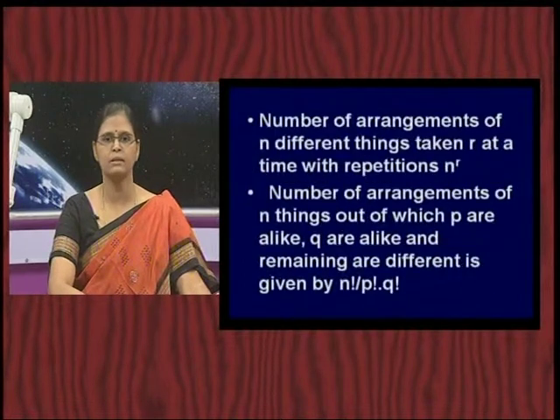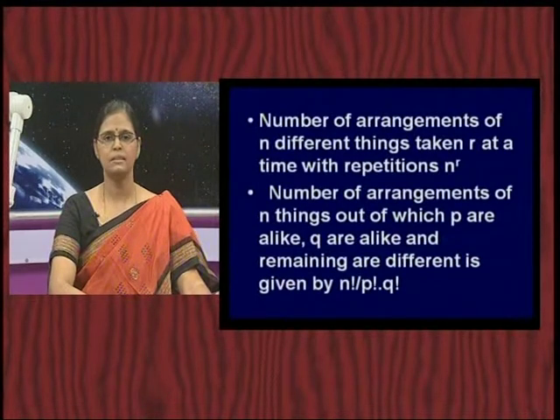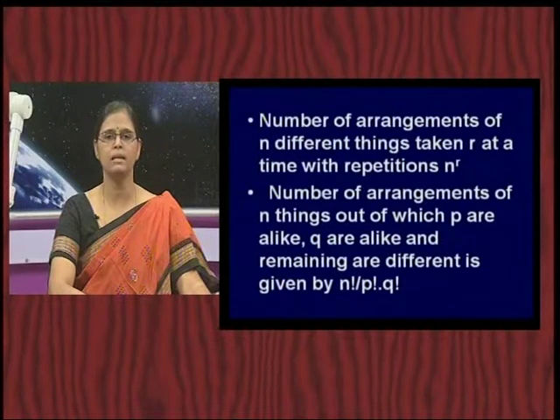And then third one, number of arrangements of n different things taken r at a time with repetitions, then it is simply n power r. And number of arrangements of n things out of which p are alike, q are alike and remaining are all different is n factorial by p factorial into q factorial. So, with this little bit of things that you remember, you will be able to solve any problem on permutations.